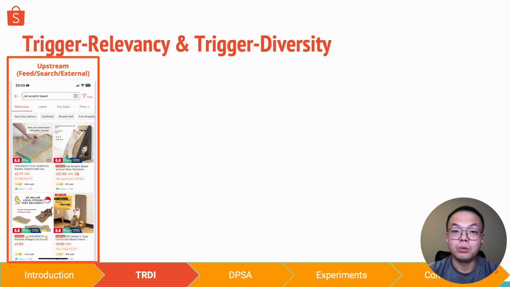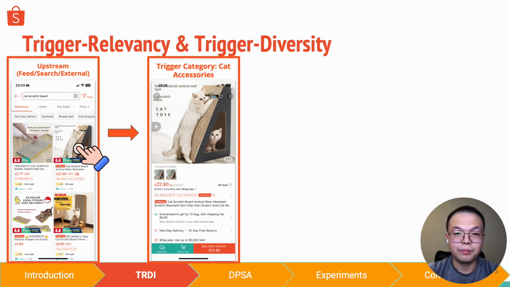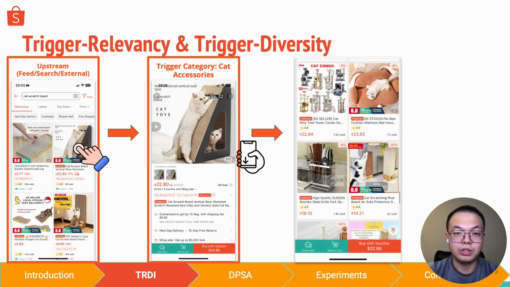Before we dive into TRDI, let's understand two simple terms, trigger relevancy and trigger diversity. Here's an example. A user searches for cat scratchboard and clicks on one of the search results and enters the product detail page. The scratchboard for cats falls under the category of cat accessories. The user then scrolls down the page and triggers the You May Also Like recommendation section.